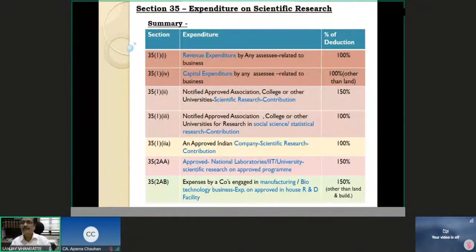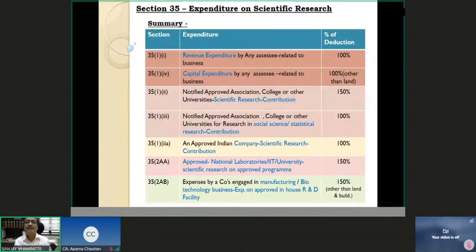Now, whatever I told you in the beginning, that whatever weighted deductions are available at 115%, they are going to go from assessment year 21-22. They are not there from assessment year 21-22. So in all these categories it will be 100% only. Right? So probably you may not have to remember all this distinction at that time for the assessment year 21-22, but for assessment year 2021, which is your assessment year for the November 20 examination, you need to remember this distinction. So here we are, once again we get into this.